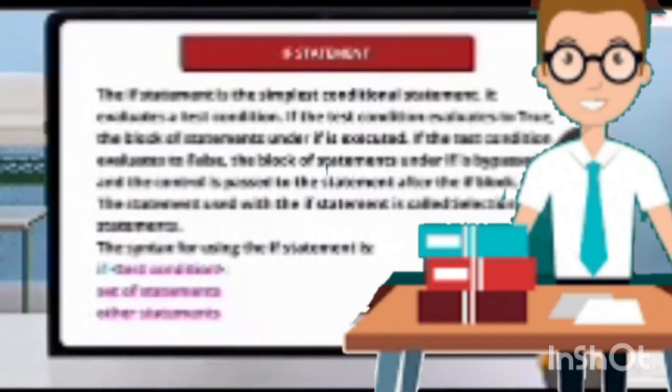The if statement is the simplest conditional statement. It evaluates a test condition. If the test condition evaluates to true, the block of statements under if is executed. If the test condition evaluates to false, the block of statements under if is bypassed and control is passed to the statement after the if block. The statement used with the if statement is called a selection statement. So, students, the syntax for using the if statement is given below.